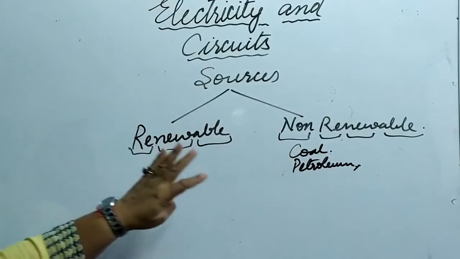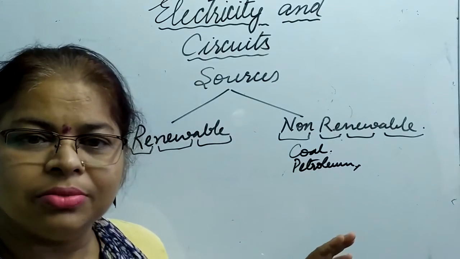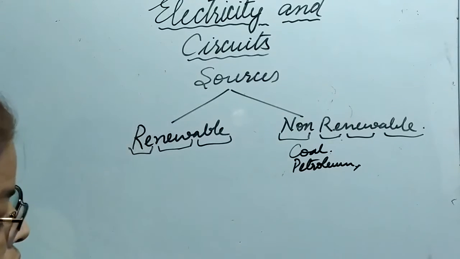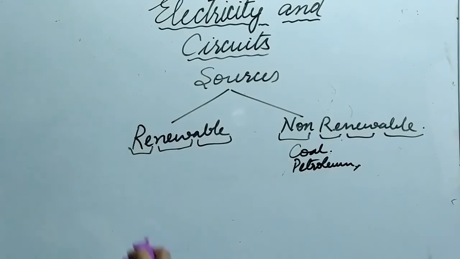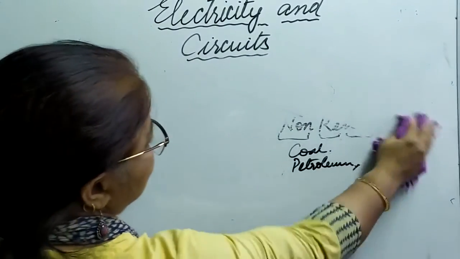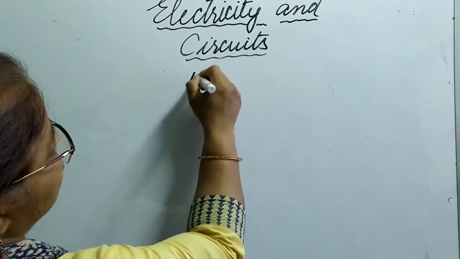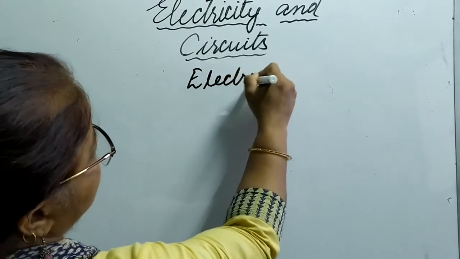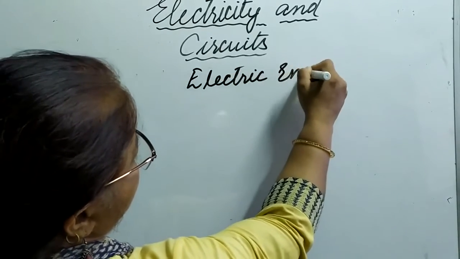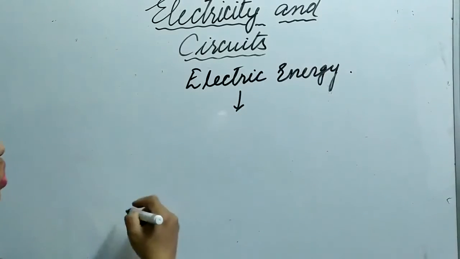So these are the concepts that you have learned in your previous class. So today we are going to start with the concept of electric energy. Some energy that is being used in our day-to-day life, we call it electric energy. Okay, electric energy, what is it used for?